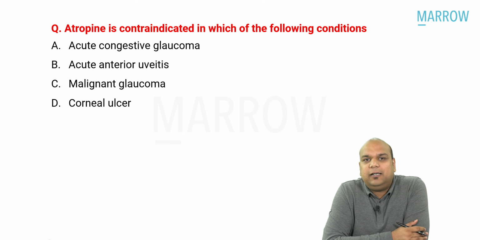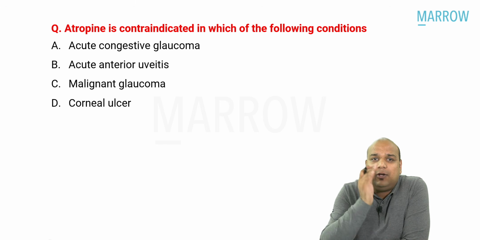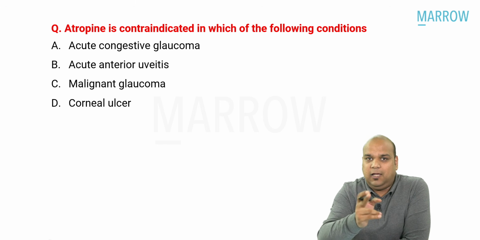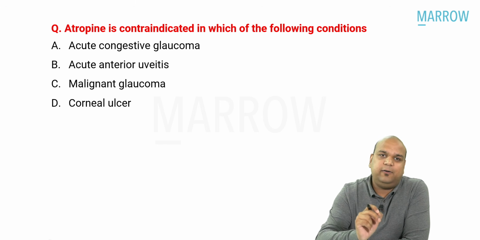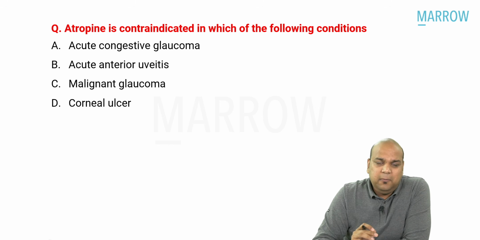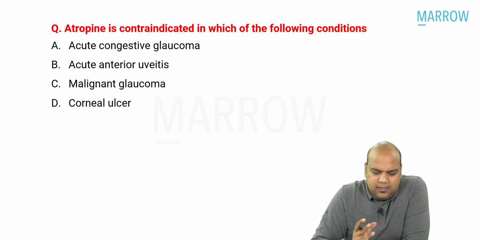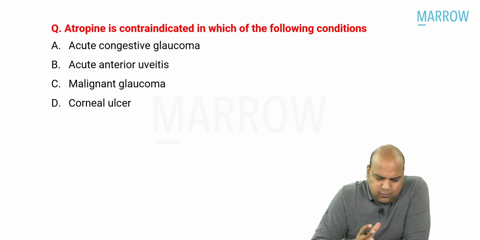Atropine is contraindicated in which of the following conditions? Again, if you did not use too much of your brain, if you did not complicate it for yourself, it would have been a 1 second question. But a lot of students love to complicate. So let us complicate. Complicate means I don't want to answer it straight away.